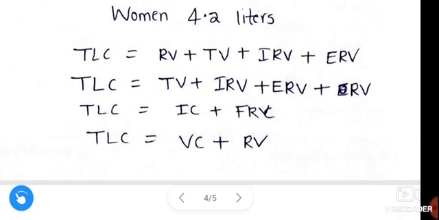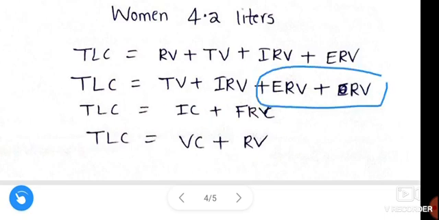Total lung capacity is equal to tidal volume plus inspiratory reserve volume plus expiratory reserve volume plus residual volume. Tidal volume plus inspiratory reserve volume gives inspiratory capacity.